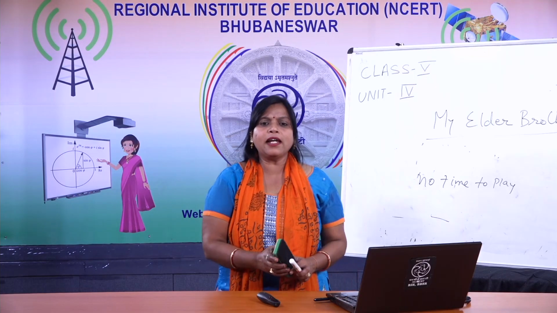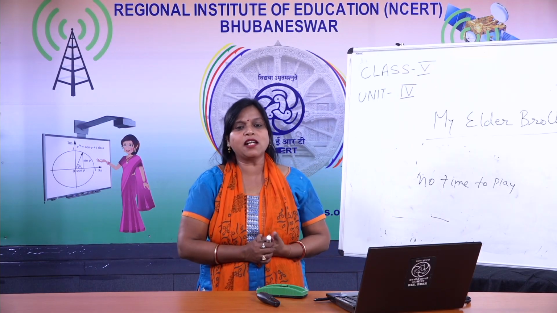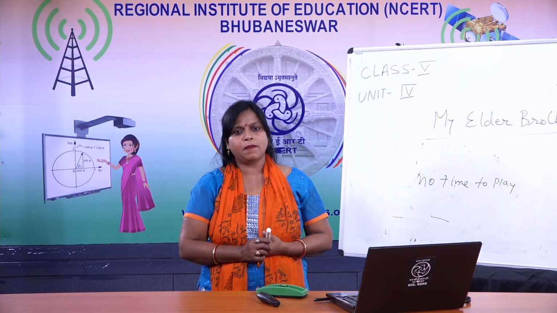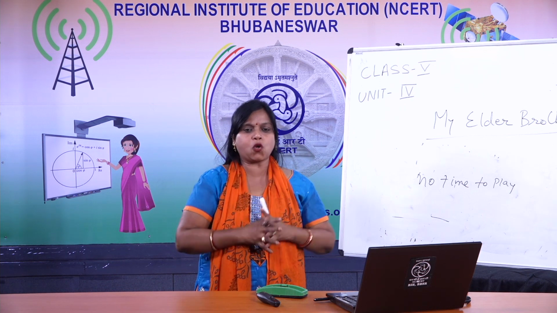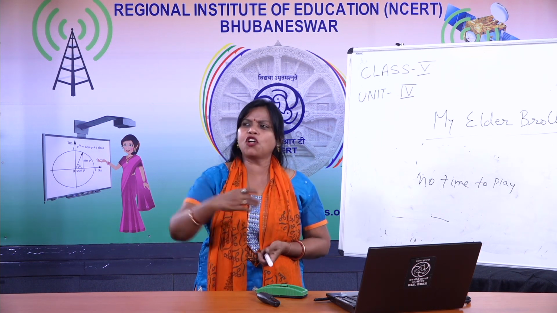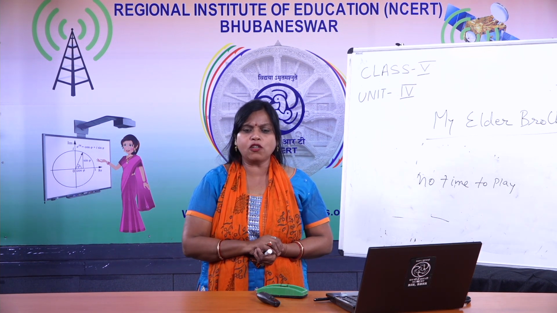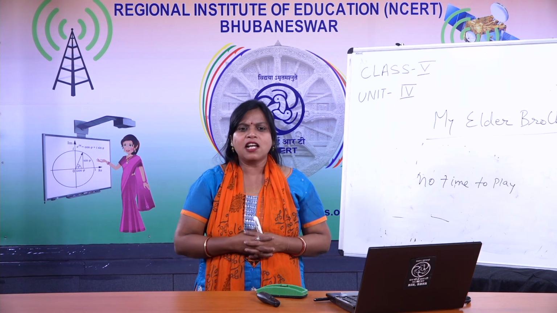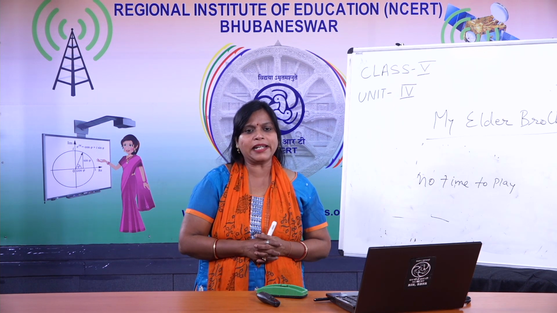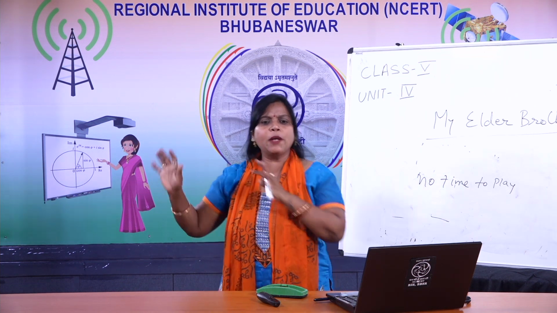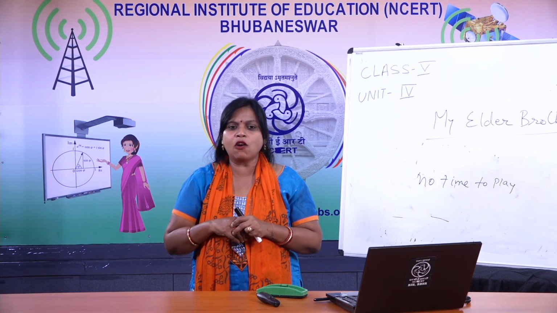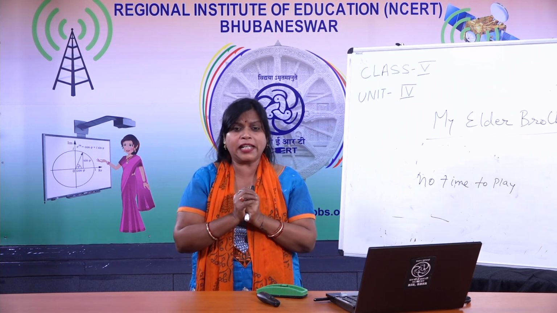How do you think Munna felt when his brother was so strict with him? Do you remember when Bhaiya was scolding? You are not studying. You are going to the field. You are playing all this. So what did Munna say? He said, I am running away, Bhaiya. I am going back home. So how do you think Munna felt?